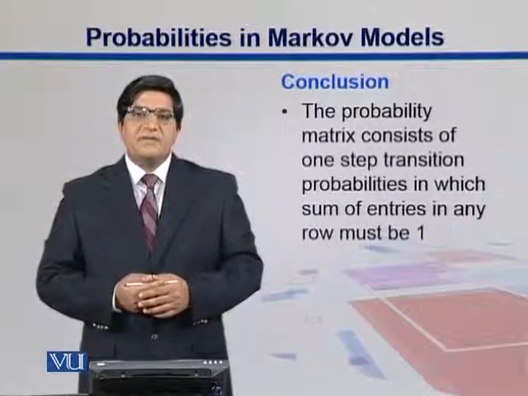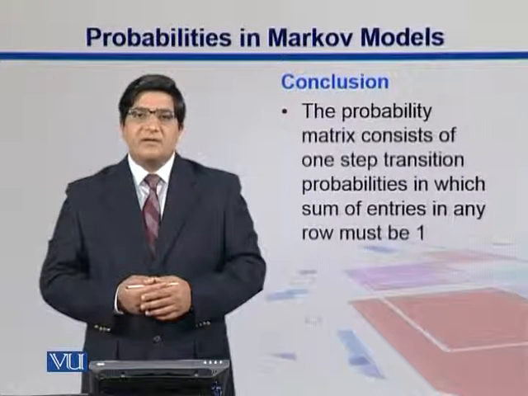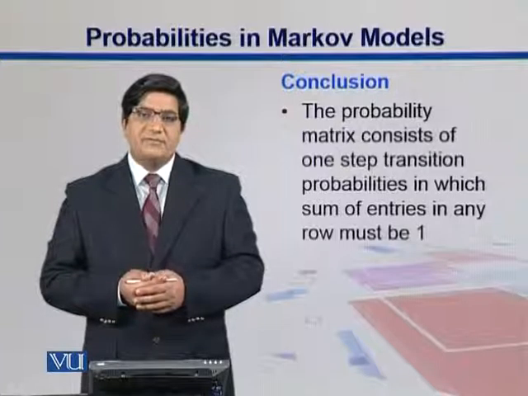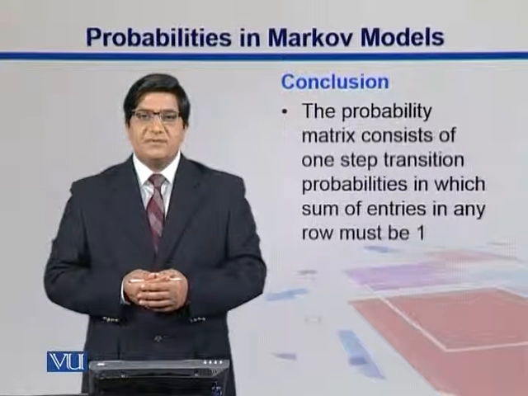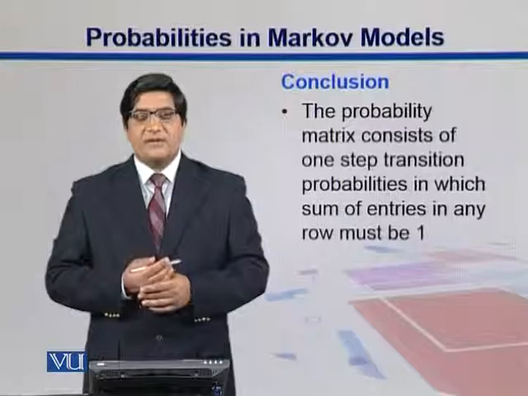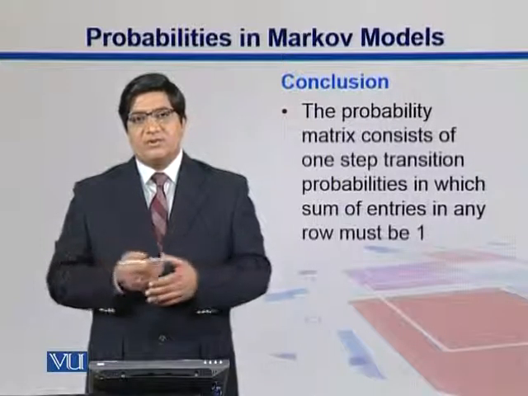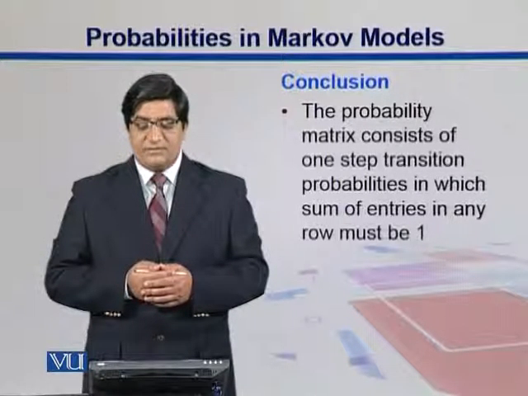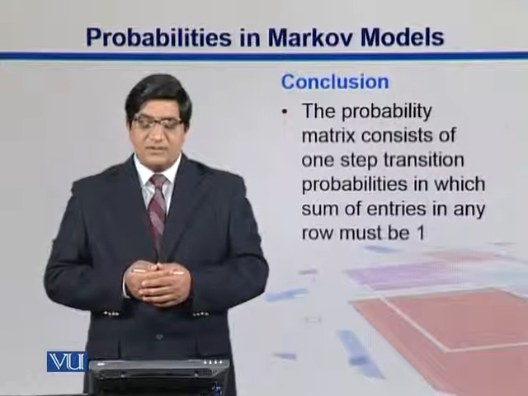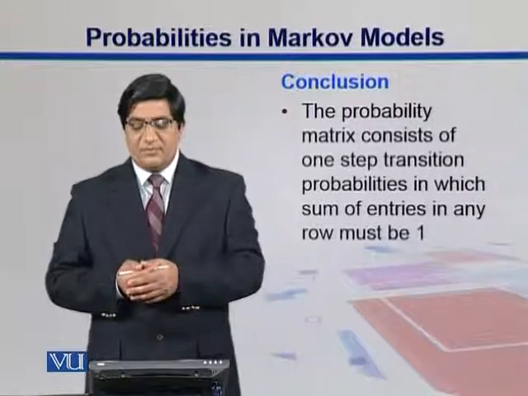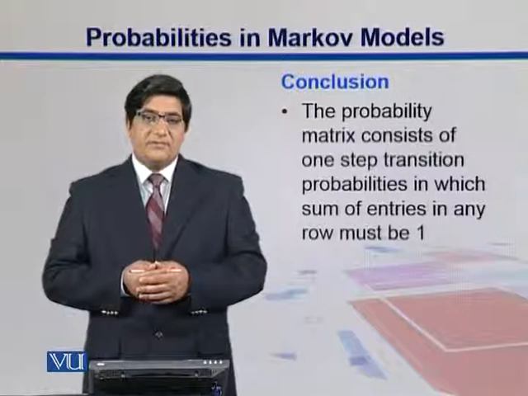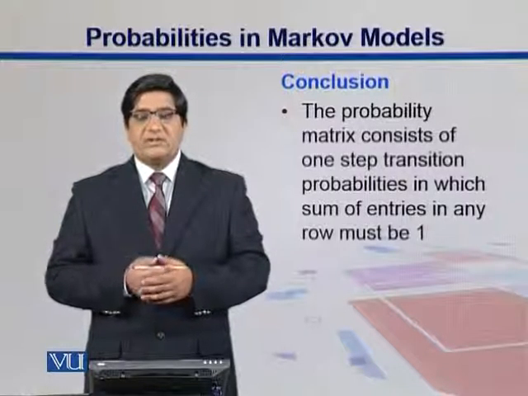In this section we have seen the different probabilities, like transition probabilities, which are associated with the Markov chain process. The matrix that is made up of these transition probabilities is called the transition probability matrix. It consists of one-step transition probabilities, and the sum of entries in a row corresponds to 1.